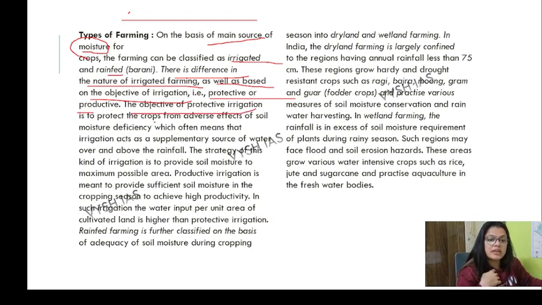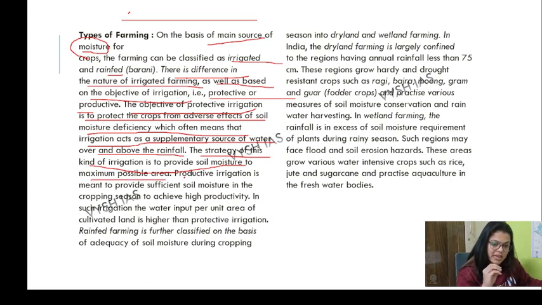The object of protective irrigation is to protect the crops from the adverse effect of soil moisture deficiency, which often means that irrigation acts as a supplementary source of water over and above the rainfall. The strategy of this kind of irrigation is to provide soil moisture to the maximum possible area. Productive irrigation is meant to provide sufficient soil moisture in the cropping season to achieve high productivity. In such irrigation, the water input per unit area of cultivable land is higher than in protective irrigation.